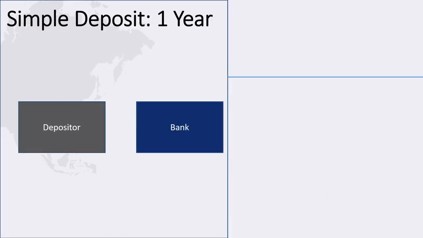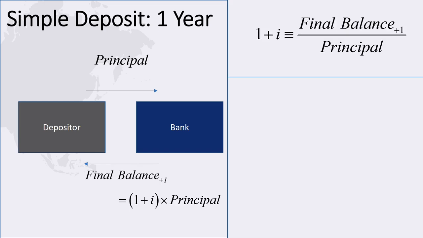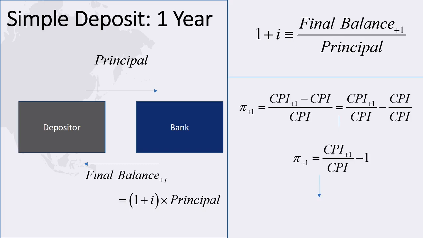We compare inflation with interest rates to examine the rate at which your purchasing power will grow when you save. Consider the interest on a simple time deposit. The depositor puts their principal into the bank at the beginning of the year, and the balance of the deposit grows by the interest rate over the year. By definition, the interest rate is the money gained at the end of the year per dollar deposited at the beginning of the year. Also, by definition, we can write inflation in terms of the growth in the cost of living, or the gross growth rate of the CPI.